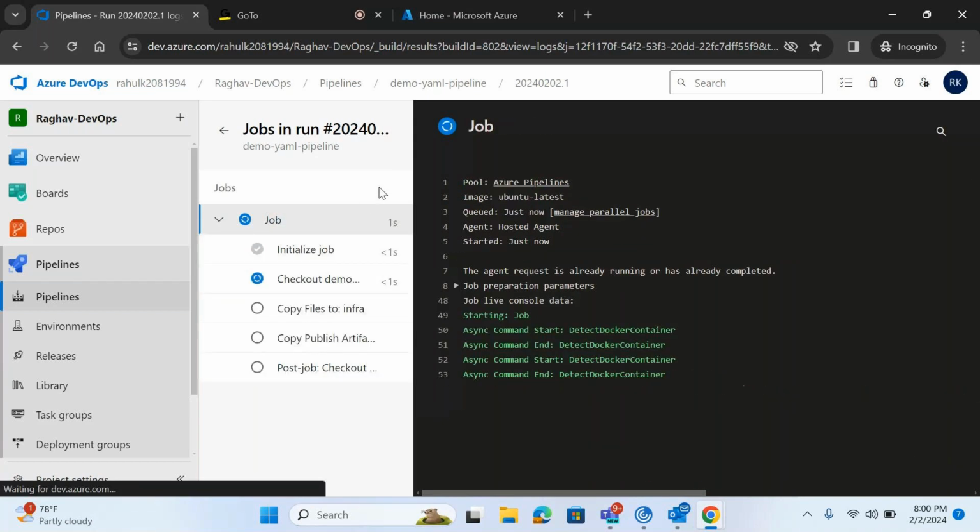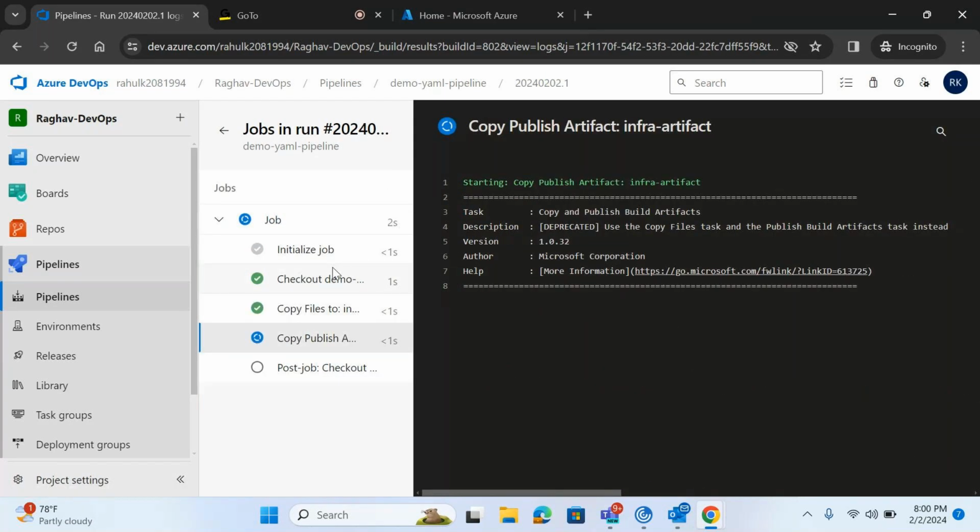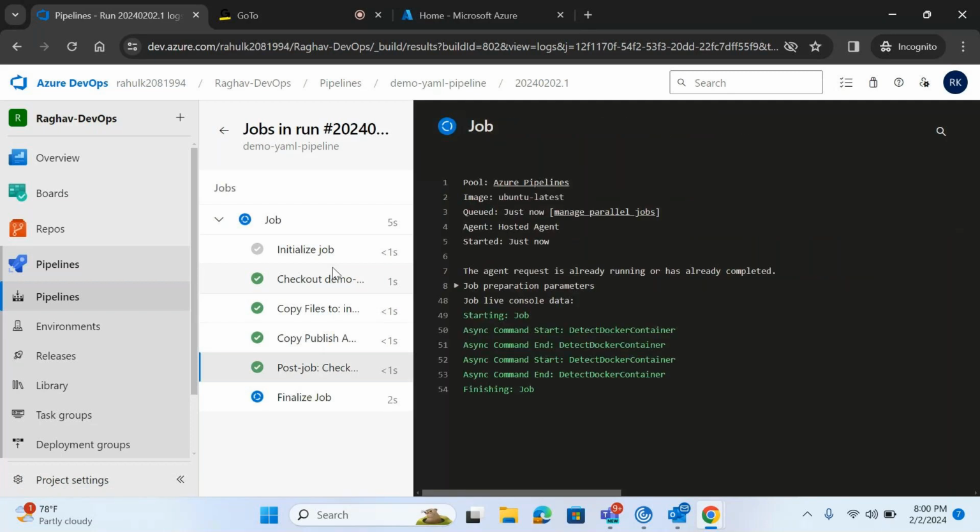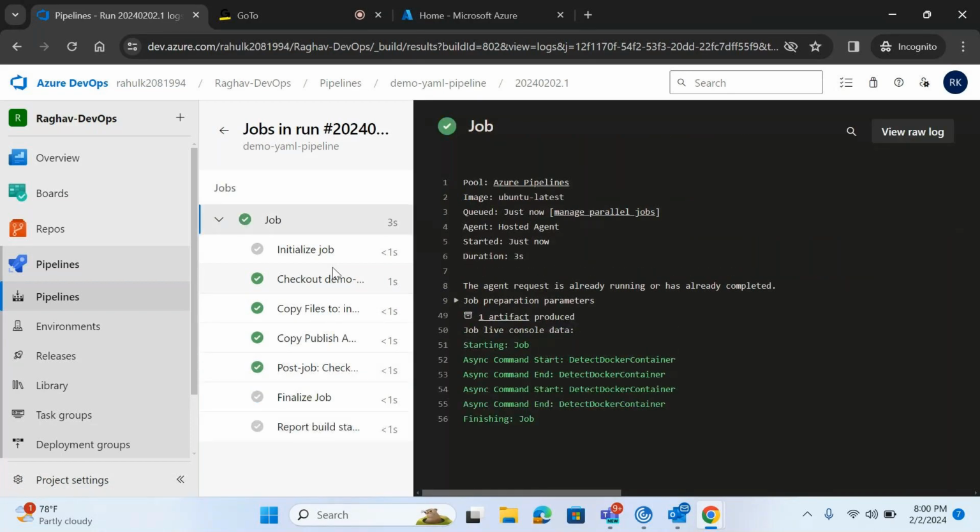Have you noticed one thing? I have not mentioned the agent here, right? So by default, which agent will it pick up? I have explained there are two types of agent. One is the cloud hosted agent, and another is a private agent. A cloud hosted agent means the agent is managed by Microsoft.